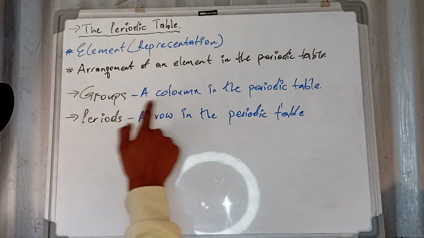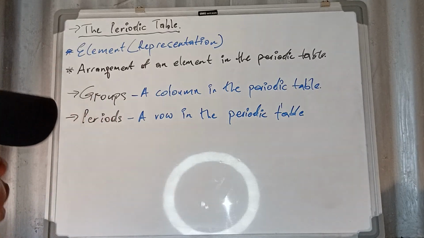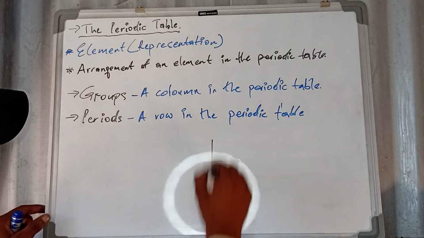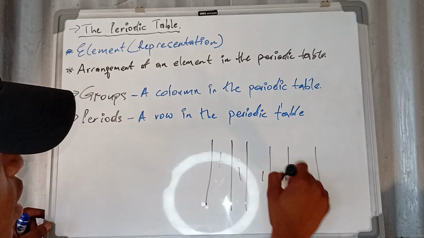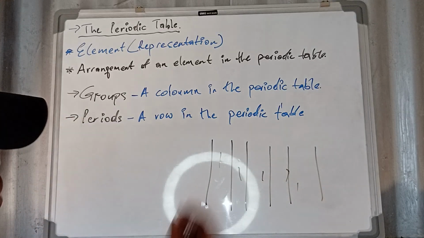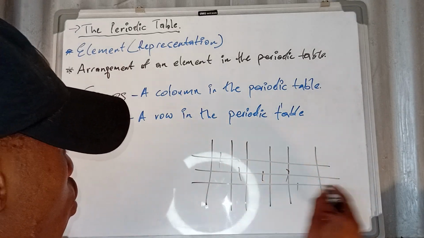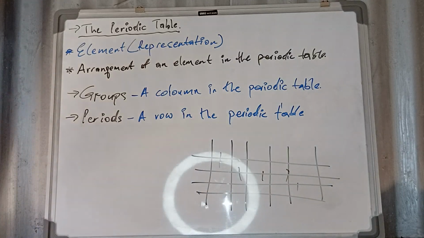What is a group? A group is a column in the periodic table. Whenever you're talking about a column, this is what you're talking about. It's going to be like this. This is a column. Are you fine? Okay, then the row, that will be a row. This is a row. I hope we are fine.